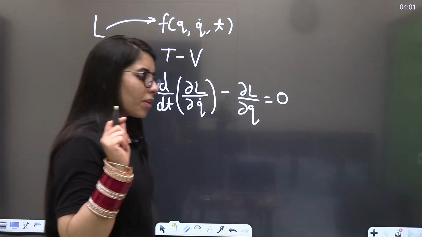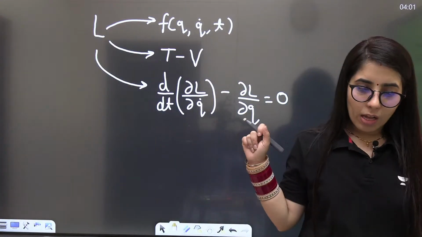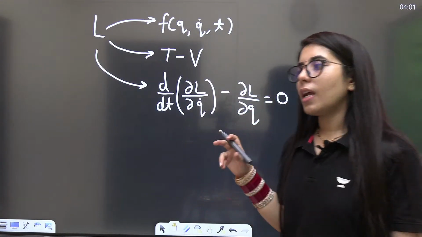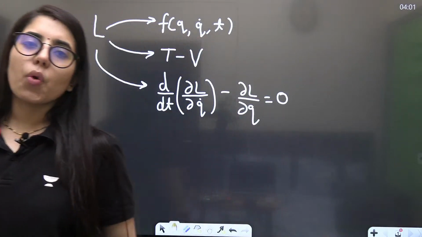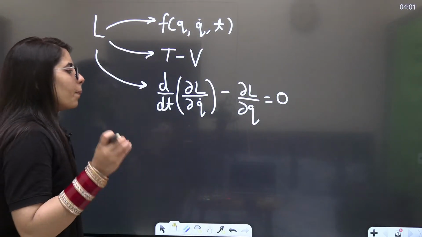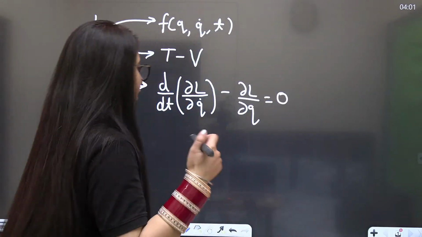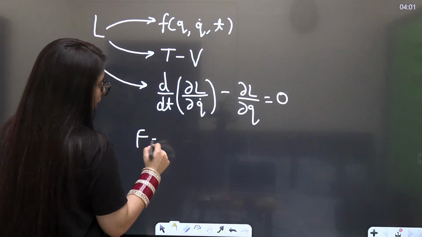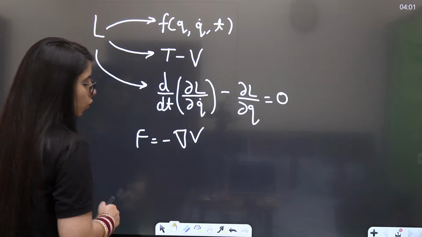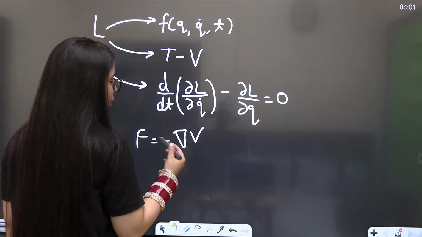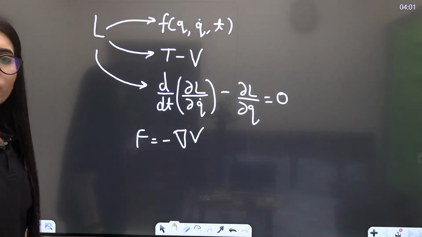But there is something important I would like to add here, which is generally not so common, and even from there we didn't get so many questions in previous years. But in case you get it, it can help you a lot. In general, we all know F is equal to minus delta V, or net force, like everybody knows about it.